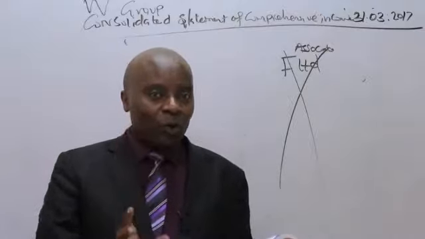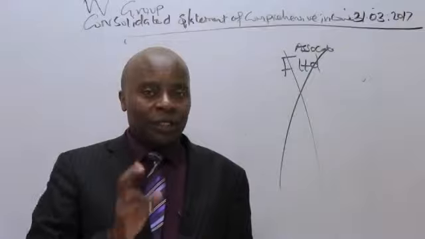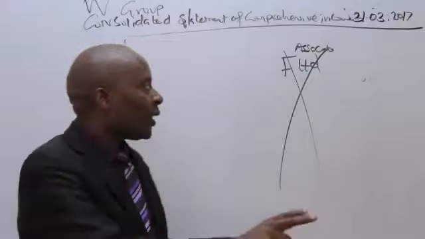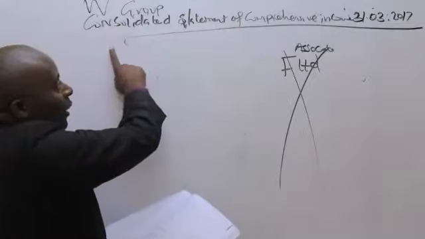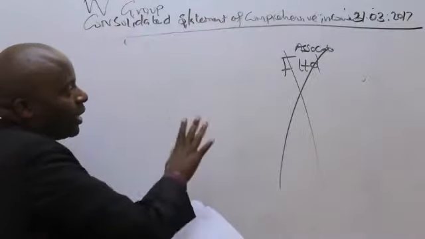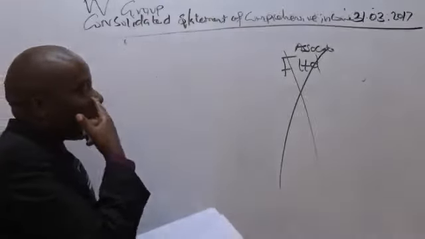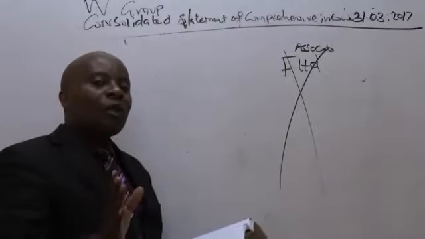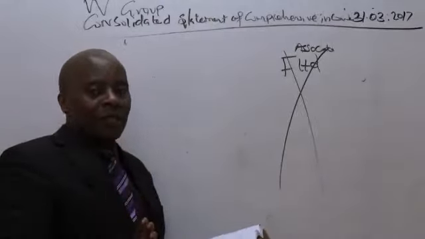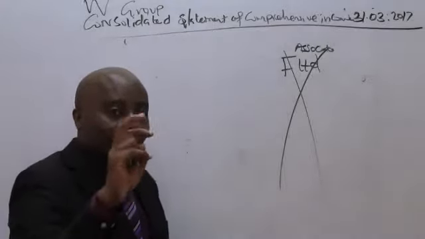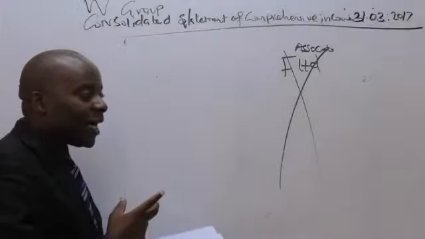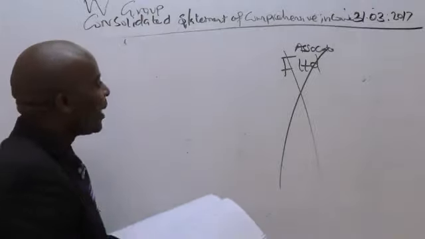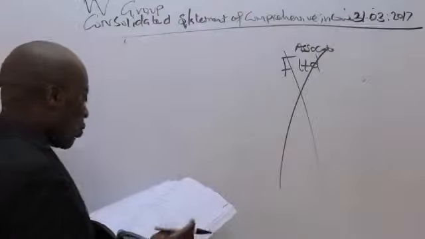Establish the group structure. Once you have known that these are your subsidiaries, please go ahead to consolidate, and this is where we are. So the name of the company is W Group, Consolidated Statement of Comprehensive Income. Fortunately, the two companies that we have here happen to be our subsidiaries. So you're going to consolidate line by line. Line by line is quite a simple thing.